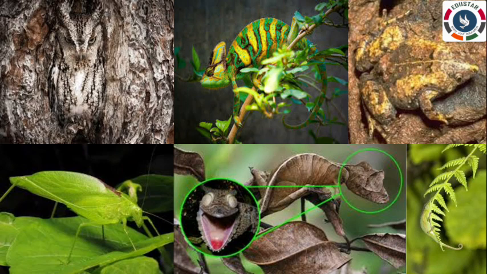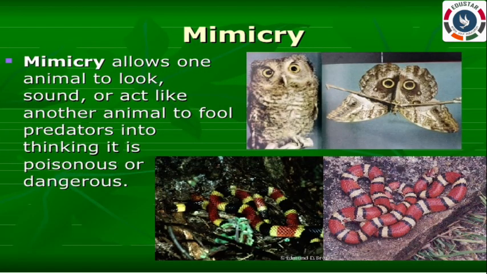This adaptation protects them from their enemies. A chameleon changes its body color according to the surrounding to escape from its enemies. Chameleons also copy the colors of other animals and behave like them. This is called mimicry. The stick insect looks like a twig.